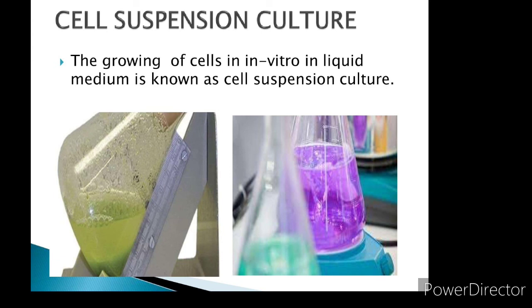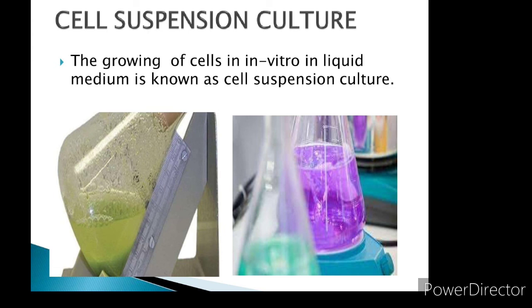Agitated means rotating using a rotatory shaker instrument. Here the cells are separated from the callus tissue and then used for cell suspension culture, including the culture of single cells.